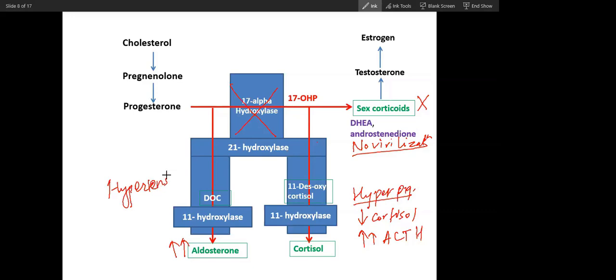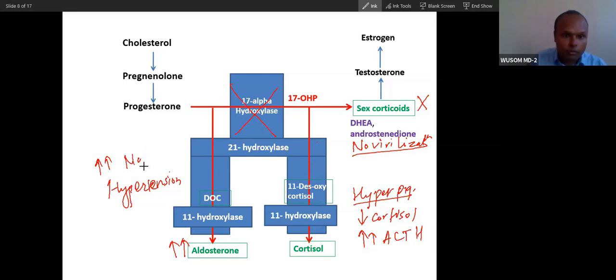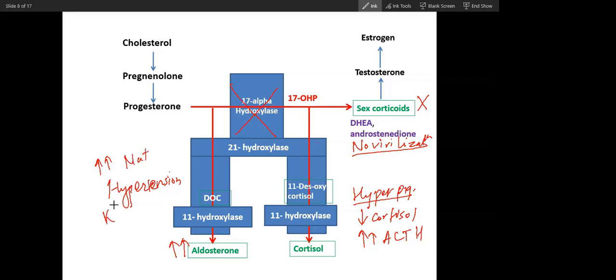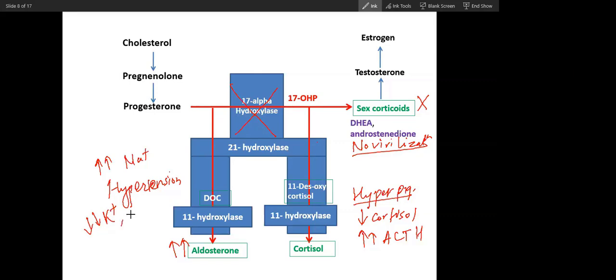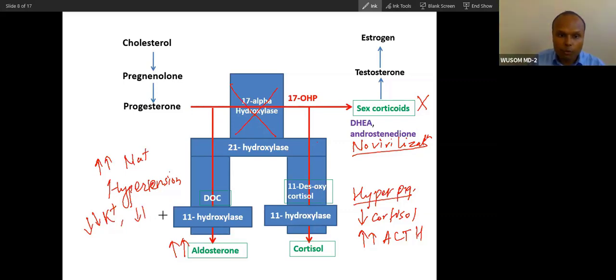Hypertension, high sodium, hypokalemia, and low proton means metabolic alkalosis. This is the feature of 17 alpha hydroxylase deficiency, CAH. You can make out from this picture. If you know the deficiency, you can actually extract the concept from this picture.